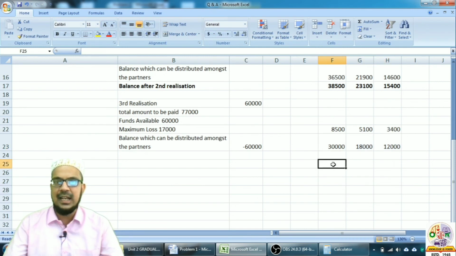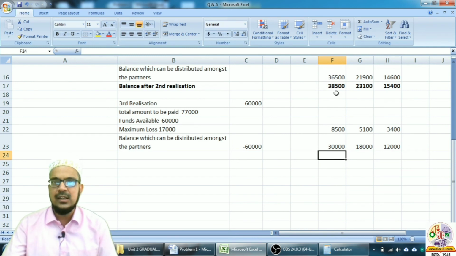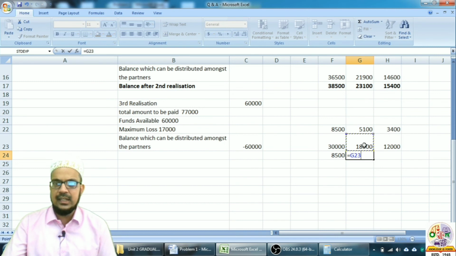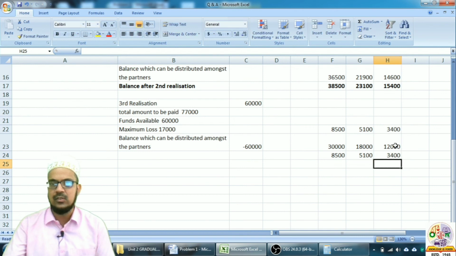So how much balance do we get? How to calculate balance? We will subtract 30,000 from the balance after second realization, that is 38,500. So 38,500 minus 30,000, we are getting 8,500. 23,100 minus 18,000 will get 5,100, and 15,400 minus 12,000 we will get 3,400.